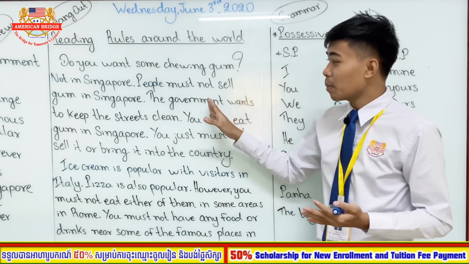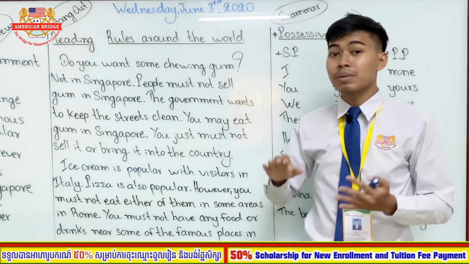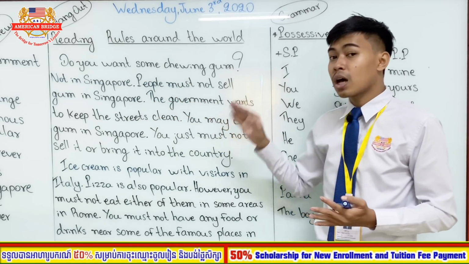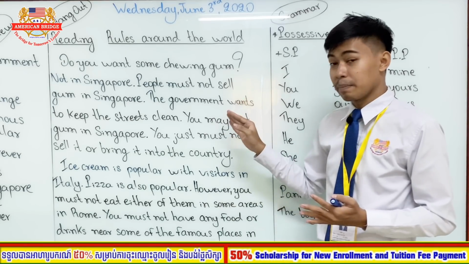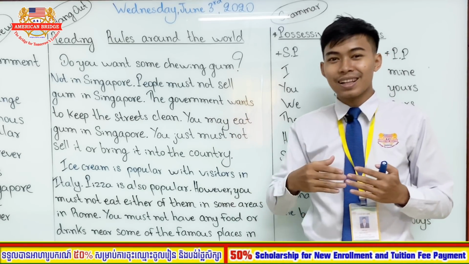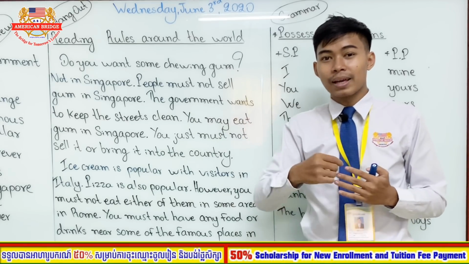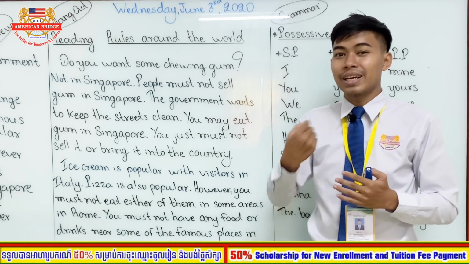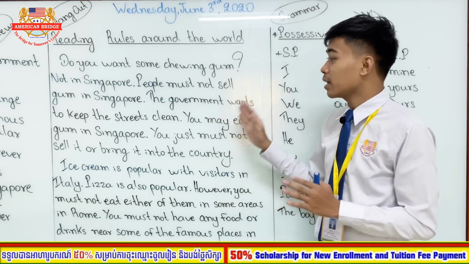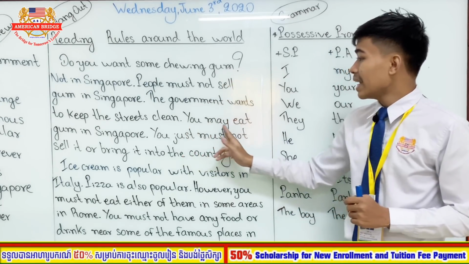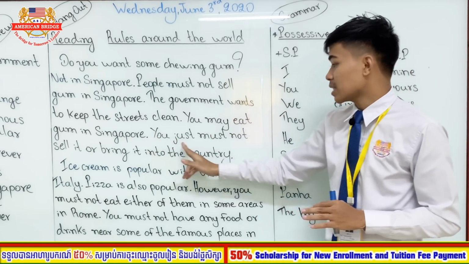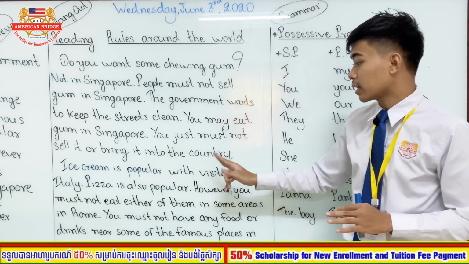So because the government in Singapore wants the streets to be clean, that's why they do not allow people who live in Singapore to sell gum. Okay, because when you sell, it means that someone will buy it, someone will chew it and then throw it away. And that's why they do not allow the people in Singapore to sell gum. You may eat gum in Singapore, you just must not sell or bring it into the country.